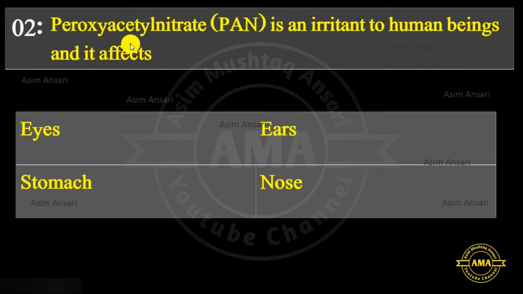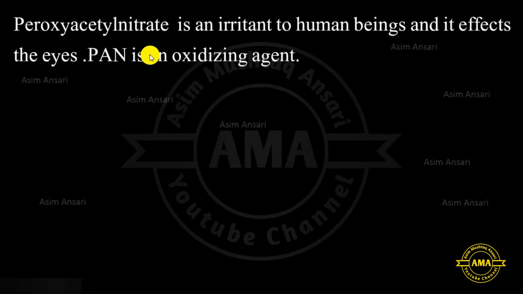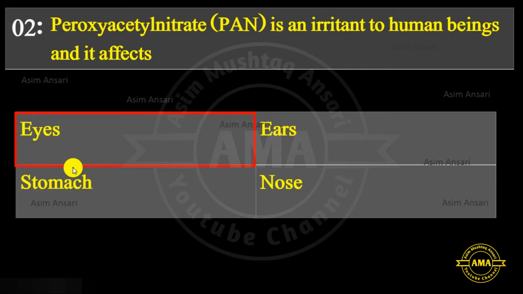Next, peroxyacetyl nitrate is an irritant to human beings and it affects the eyes, ears, stomach or nose. Peroxyacetyl nitrate is an irritant to human beings and it affects the eyes. PAN is an oxidizing agent. So, the exact answer is eyes.